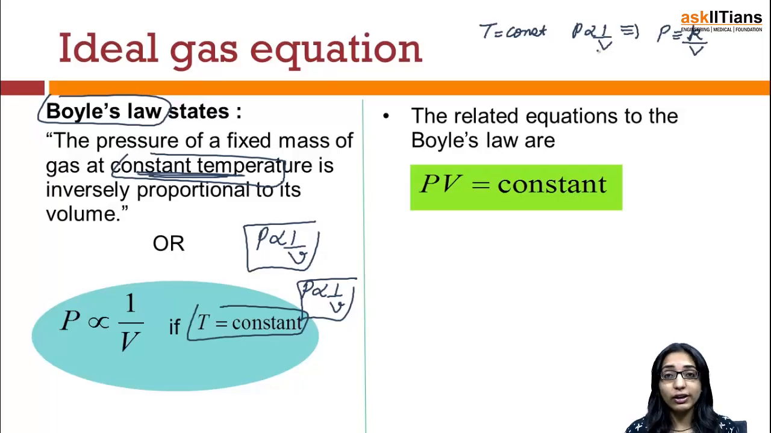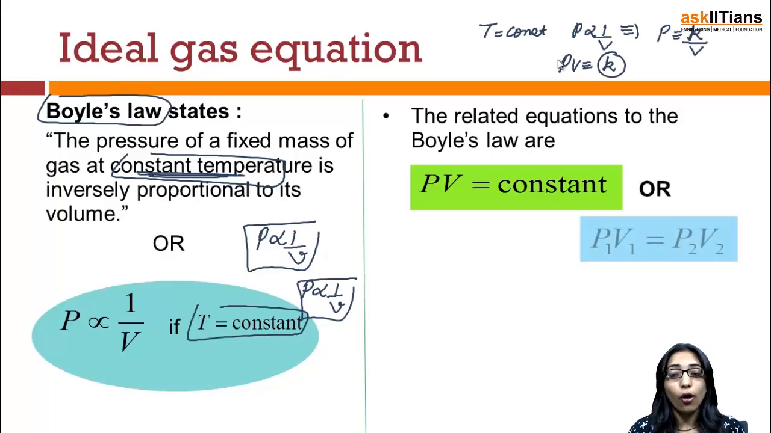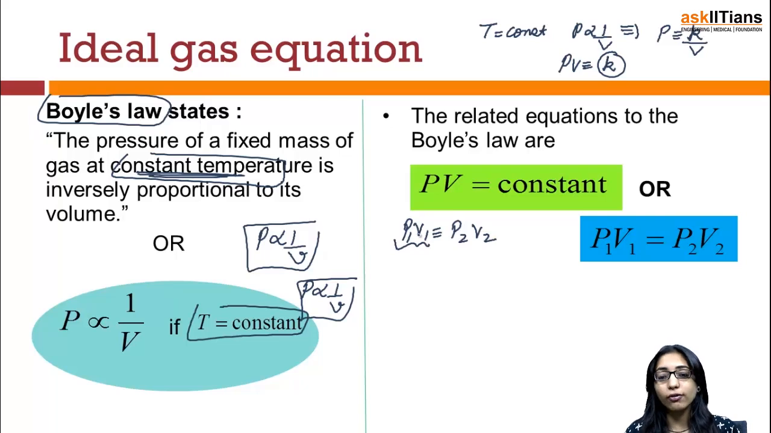So if I take the V on the left hand side, you will get PV is equal to K, where K is nothing but a particular constant. Or we can also use, now once I say that PV is equal to constant, if you are taking one value of pressure at one volume and you take another value of pressure at another volume, you will be able to write P1 V1 is equal to P2 V2. Let it be the initial state of pressure and volume and this be the final state of pressure and volume.